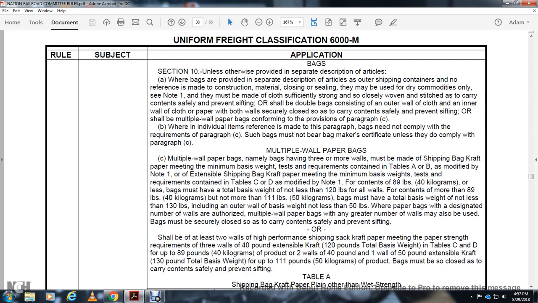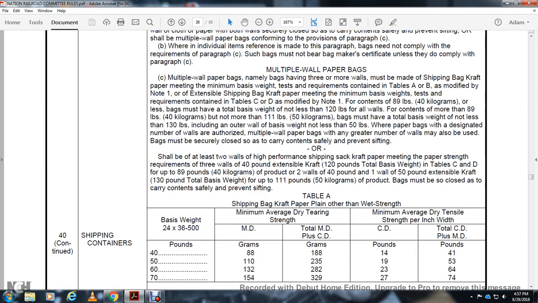For contents more than 89 pounds, and no more than 110 pounds, bags must have a total basis weight of not less than 130 pounds, including an outer wall basis weight of not less than 50 pounds. Where the paper bags are designated, the number of walls is authorized. Multiple wall paper bags with any greater number of walls must be closed securely to contain the content safely and prevent sifting, or shall be at least 2 walls of high performance shipping sack kraft paper meeting the paper strength requirement of 3 wall 40 pound extensible kraft with a 120 pound total basis weight in tables C and D, up to 89 pounds, with the product of 2 wall 40 pound, 1 wall 50 pound extensible kraft.